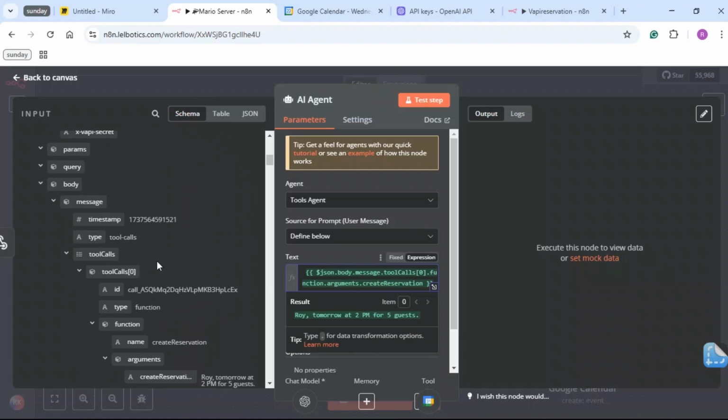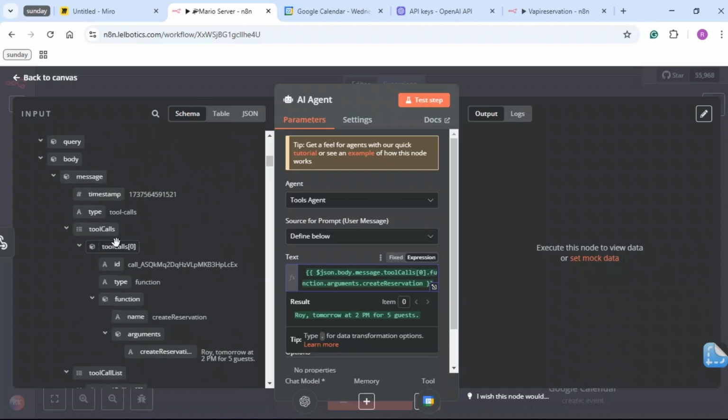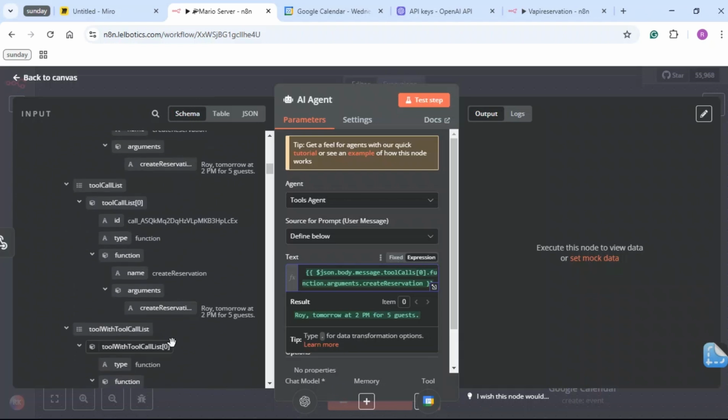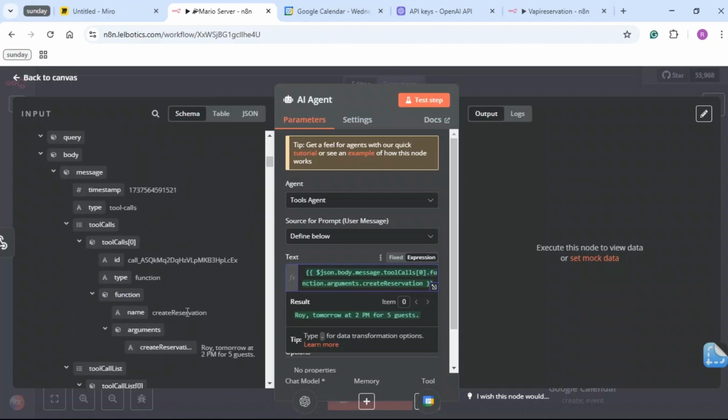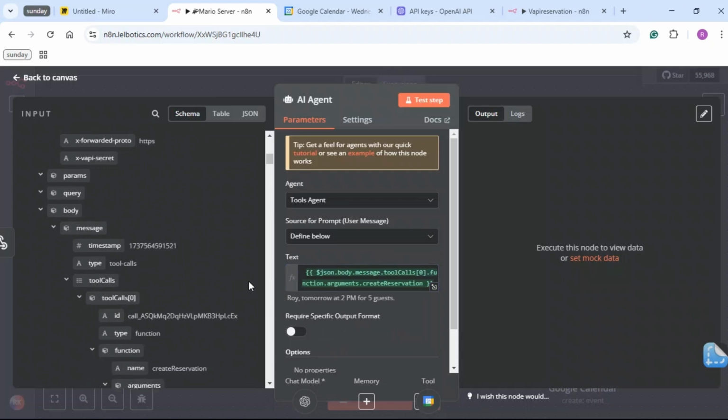And I can see that I have, this is pretty interesting, because I have two versions of this. So I have a tool call list. It actually got me two versions of it. So I'm not sure if it's going to be different the next time I try it, but I'll just test it out to figure it out.